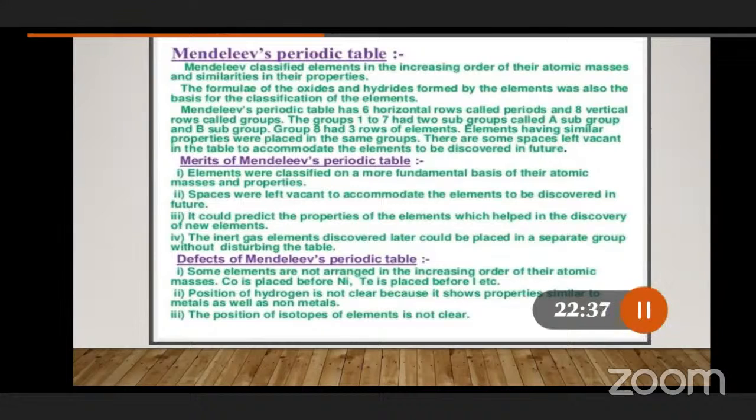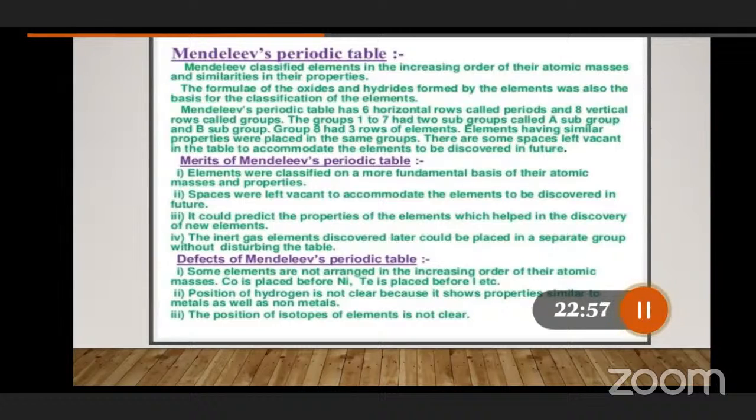Observe, students, the third periodic table is also based on the increasing order of atomic masses. Dobereiner also took the same thing, Newlands also took the same thing, and Mendeleev also followed the same: increasing order of their atomic masses. Till the Mendeleev periodic table, there was no discovery of atomic number.